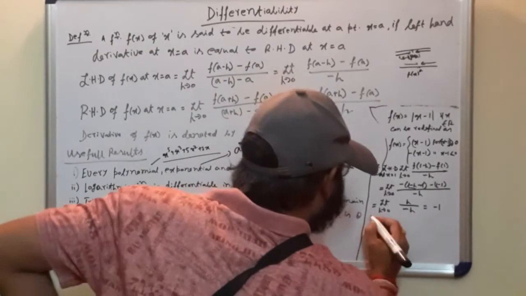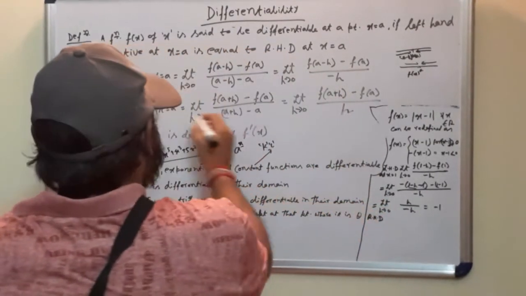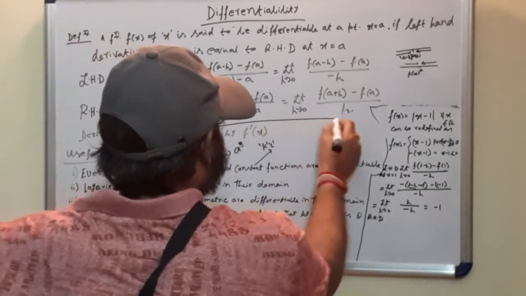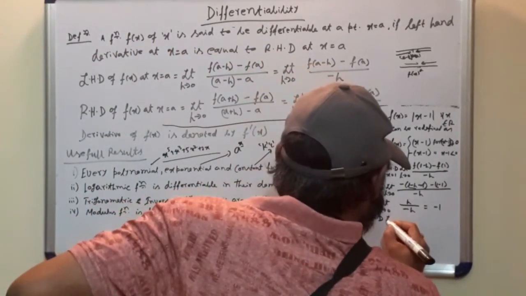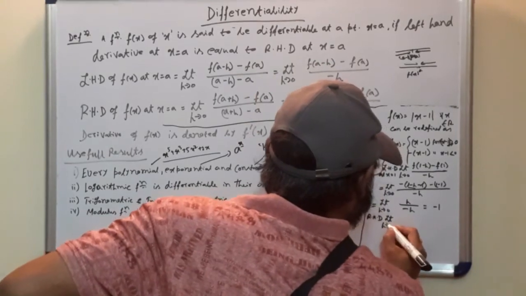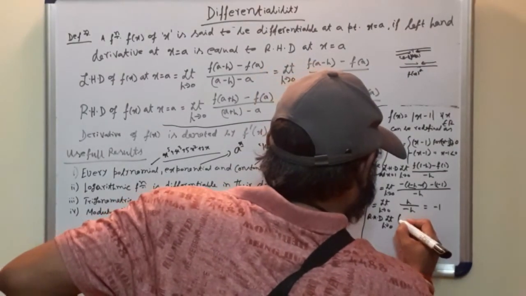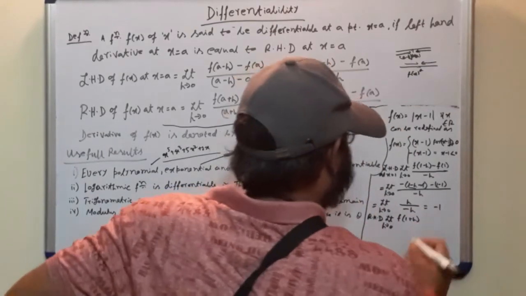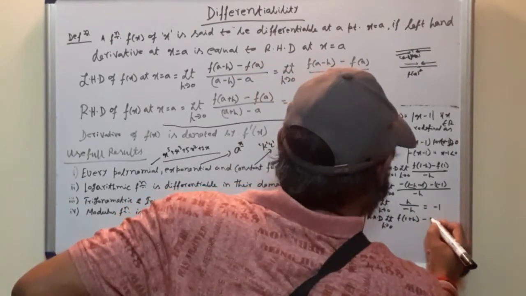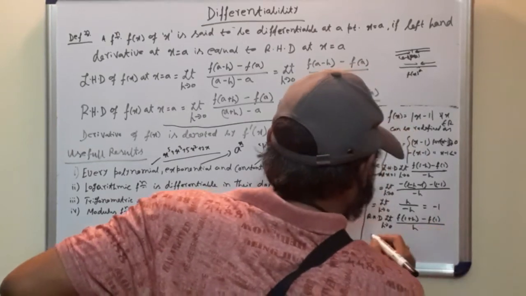Now what is the right hand derivative? RHD equals limit h tends to 0 of f(1 plus h) minus f(1) divided by h.